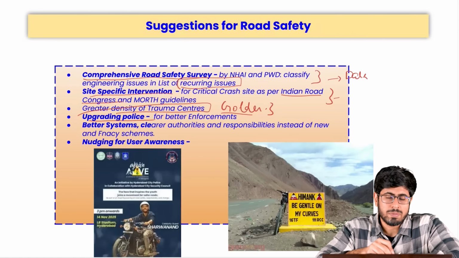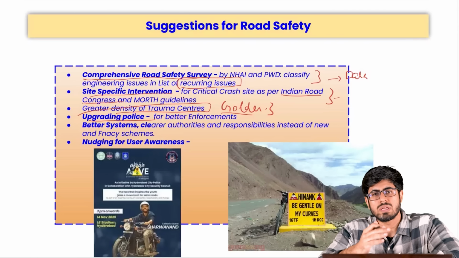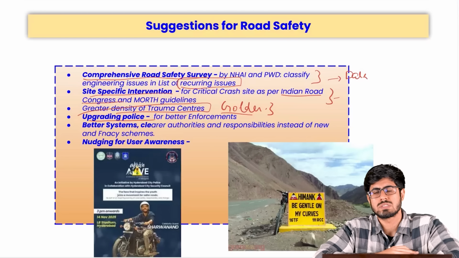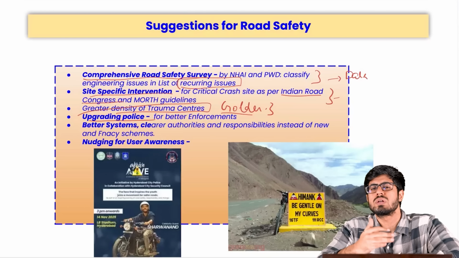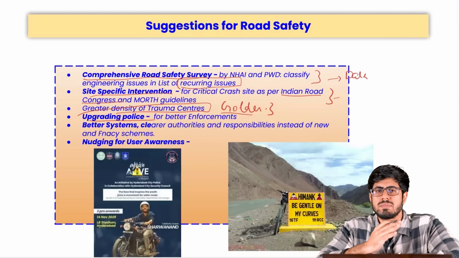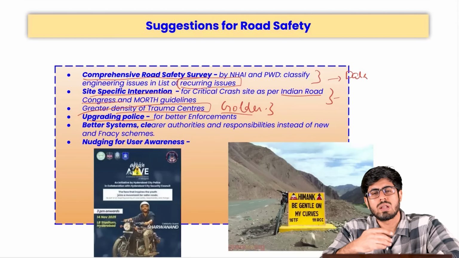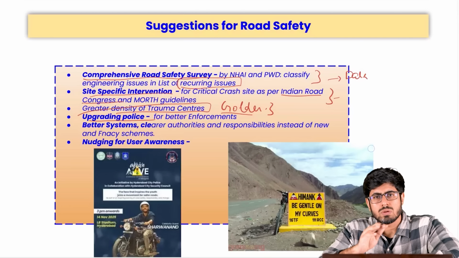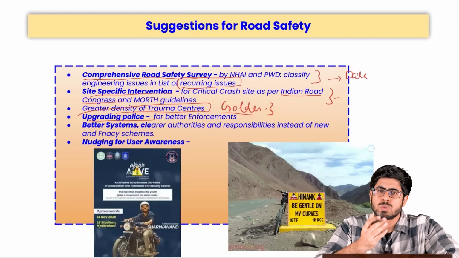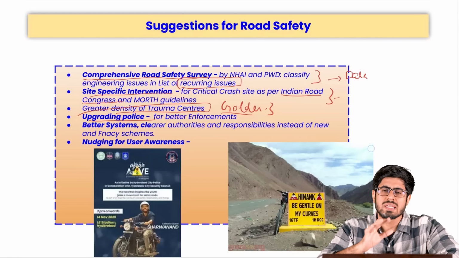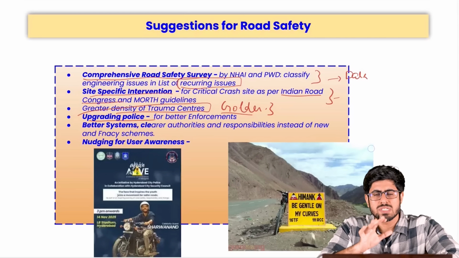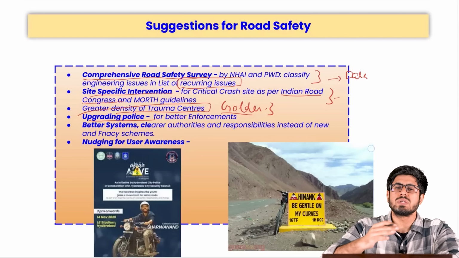After that, we need to upgrade the police infrastructure. We need to ensure that police reforms are done so that their capacity to enforce law is enhanced. They must have more and more interceptor vehicles on the road. They must have more manpower to allow for taking challans, for conducting motor vehicle enforcement on the roads. Not just the police, but also the Road Transport Authority, the RTOs, their capacity must also be enhanced so that they can inspect vehicles properly, to see if there is any issue in the functioning of these vehicles.